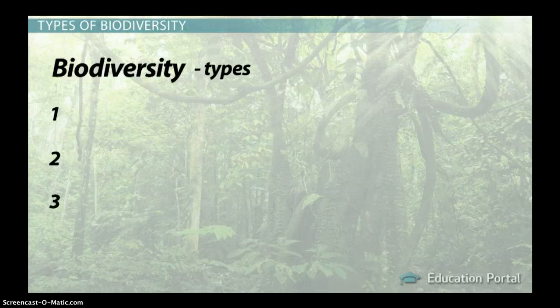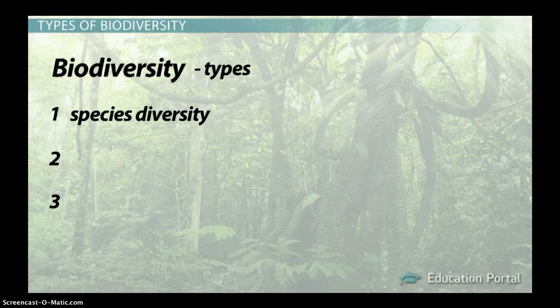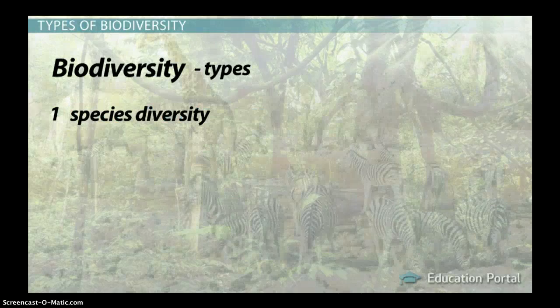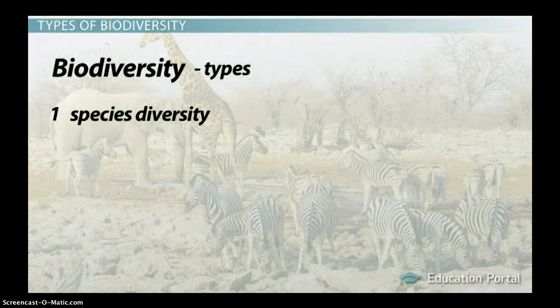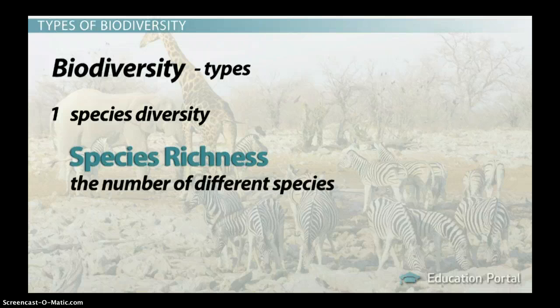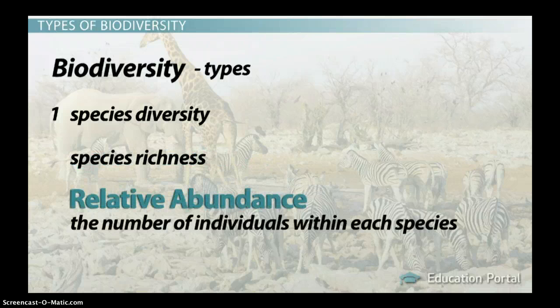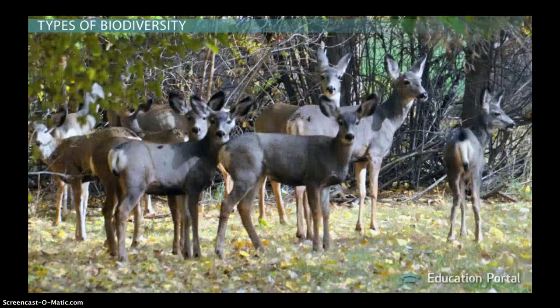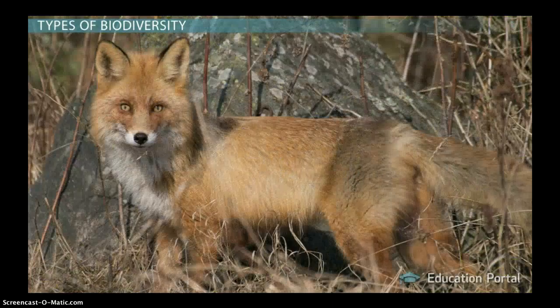The first type of biodiversity is species diversity, and this is the type of biodiversity most people are familiar with. Species diversity is defined as the number and abundance of different species that occupy a location. To accurately determine species diversity, both the species richness, which is the number of different species, and the relative abundance, which is the number of individuals within each species, must be considered. An example of species diversity would be the number and abundance of different types of mammals in a forest.